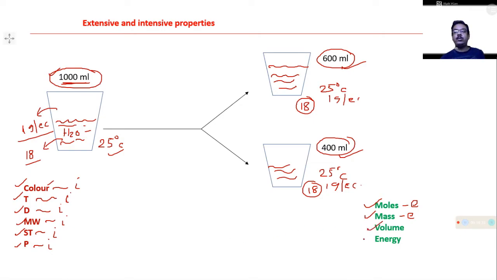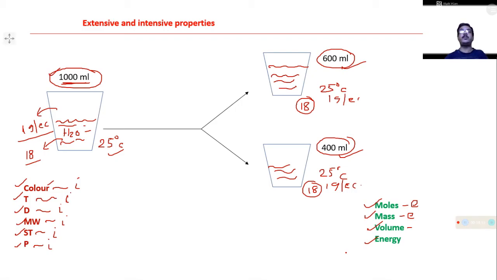Volume should also change from 1000 ml to 600 and 400 ml. Volume is also changed. Energy will also change, because if you consider the hydrogen bonds present in water, or any type of energy, that is, the internal energy.